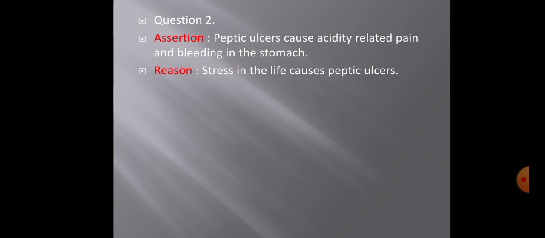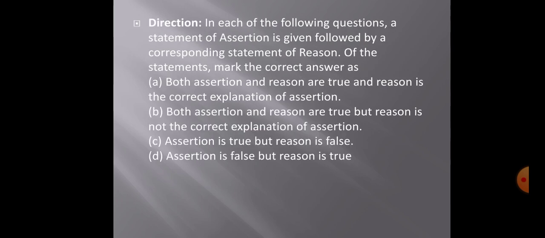So let's move on to see. Here we have seen the assertion is totally correct, because peptic ulcer can cause acidity and also bleeding in the stomach, so yes, the assertion is true. But the reason for the assertion was not at all correct, and the statement is false. So that's why the option which comes is C.